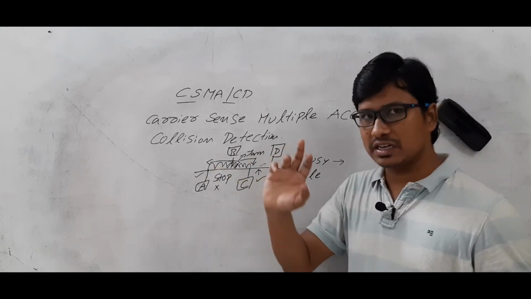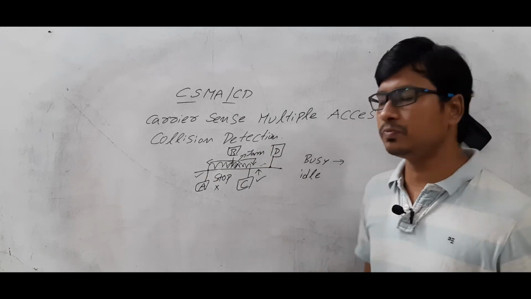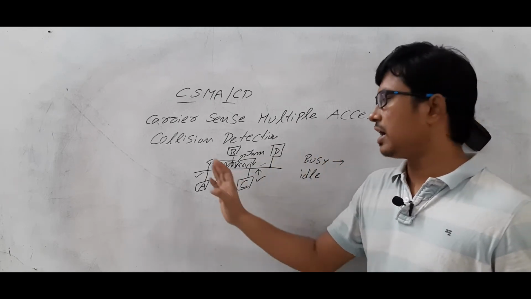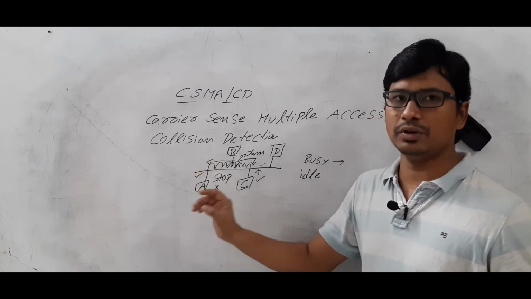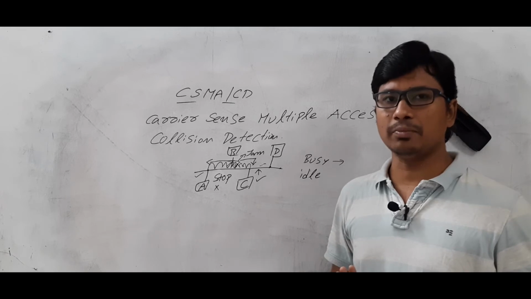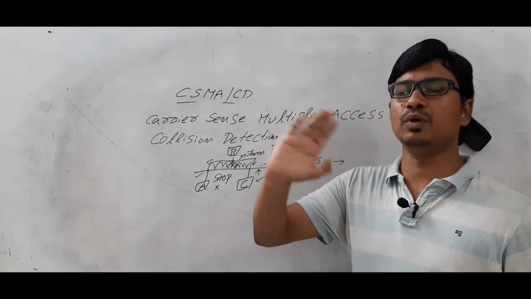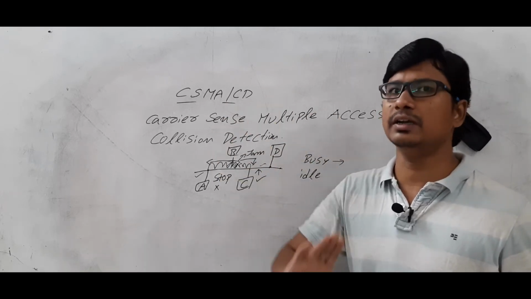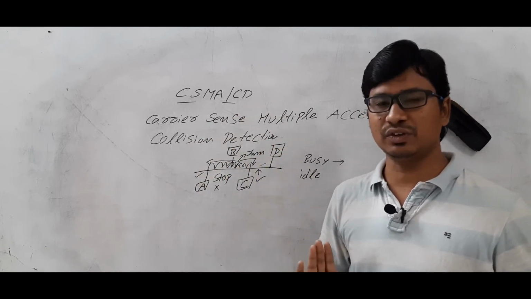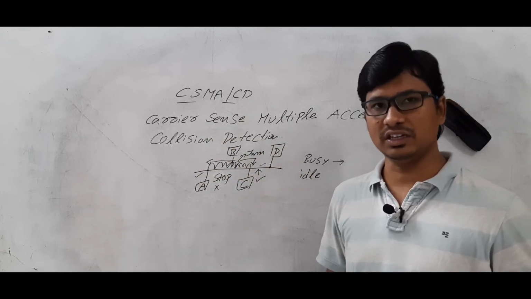So it will sense the medium. If the medium is idle, then it will send the frame. If there is a collision and it happened because of that node, it will stop sending the frames. It will wait for a random amount of time, and once the random amount of time is completed, only then will it again sense the channel, and if the channel is free, only then will it start transferring the